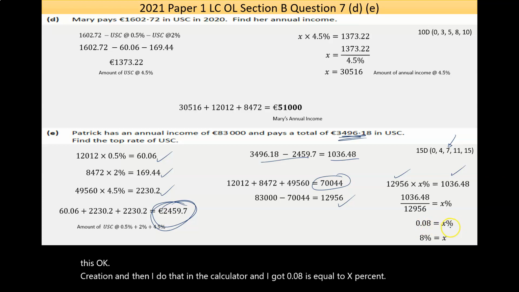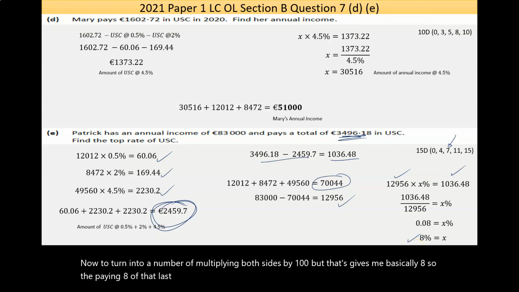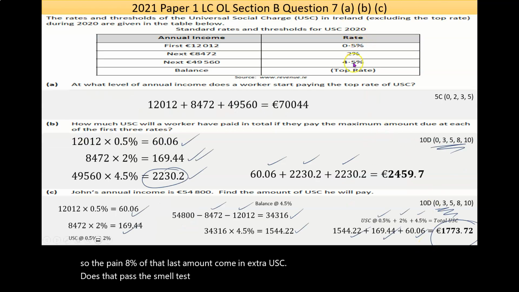Now, to turn that into a number, I'm multiplying both sides by 100, but that gives me basically 8%. So they're paying 8% of that last amount in extra USC. Does that pass the smell test? Okay. Well, 0.5 to 4.5. So the top rate is, it's more. Okay. So there's some logic there. And that's it. Okay. So it seems to make sense.